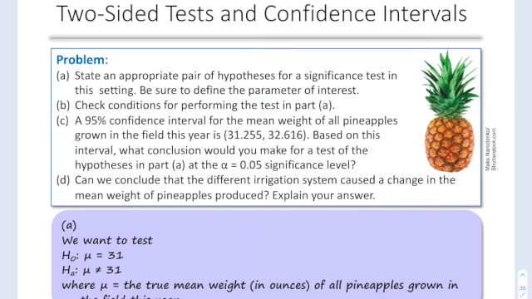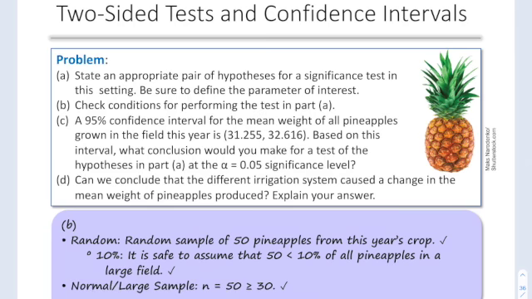So the hypotheses for this: the null hypothesis is that mu is equal to 31, that's the same as it's been. And the alternative is that mu is not equal to 31. We just want to know if it's different. And mu is the true mean weight of all pineapples grown in the field.